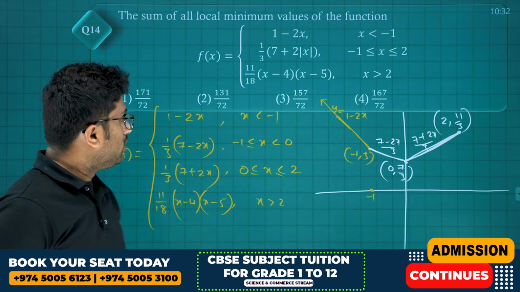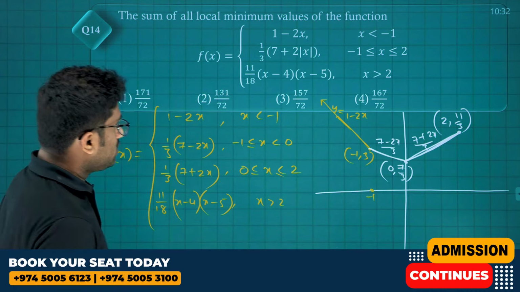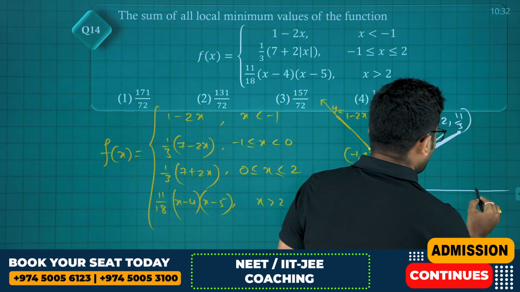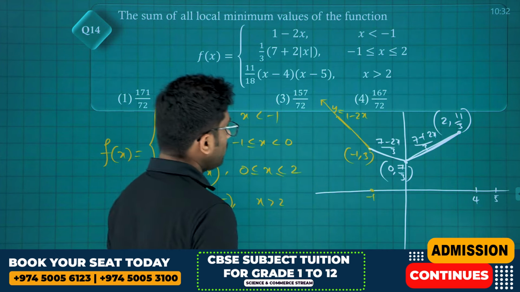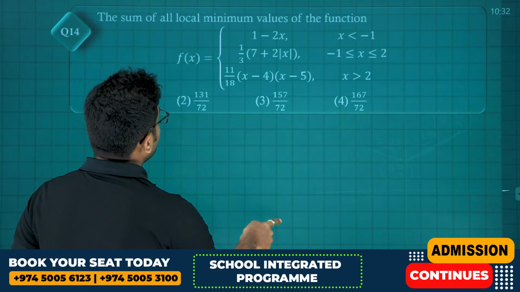Okay. And next we have x minus 4 into x minus 5 divided. This is a quadratic graph, and it has roots at 4 and 5, friends.